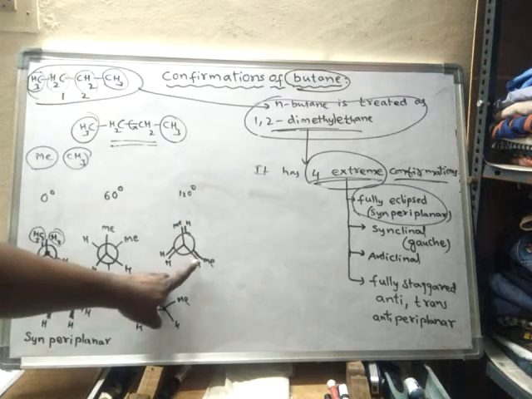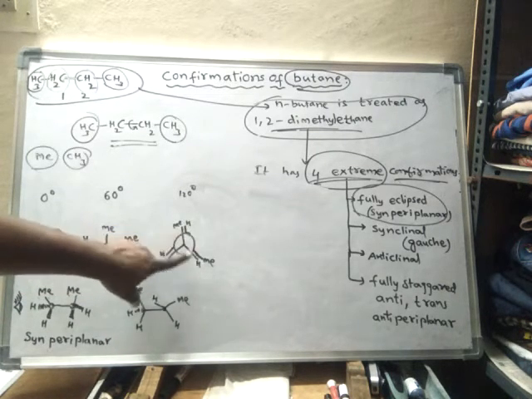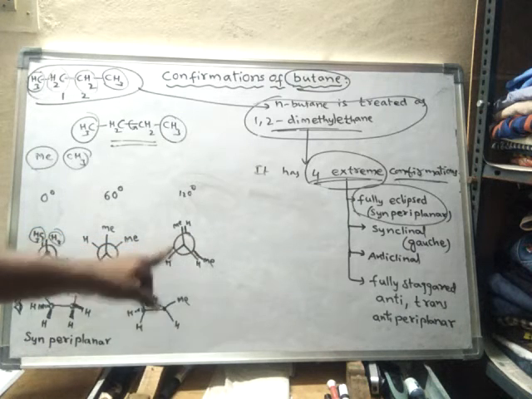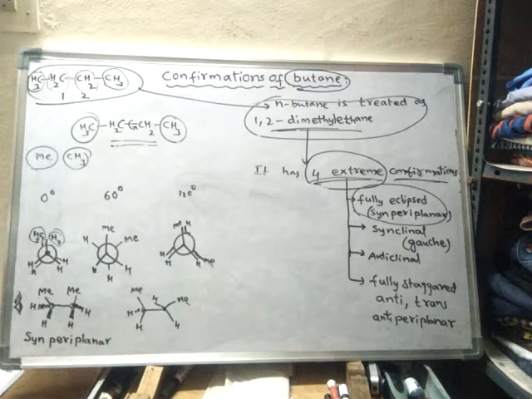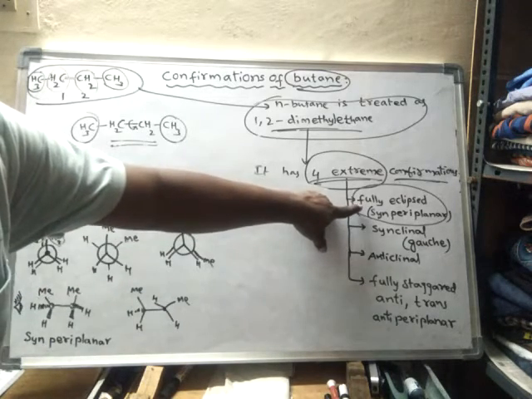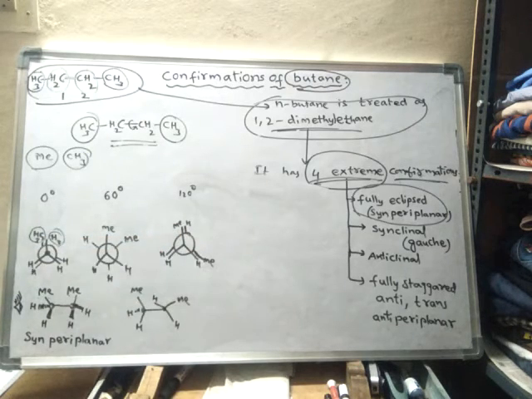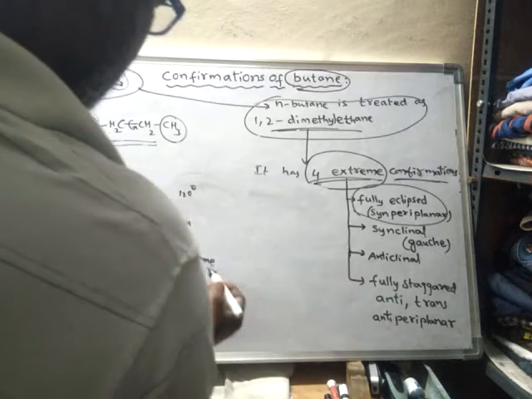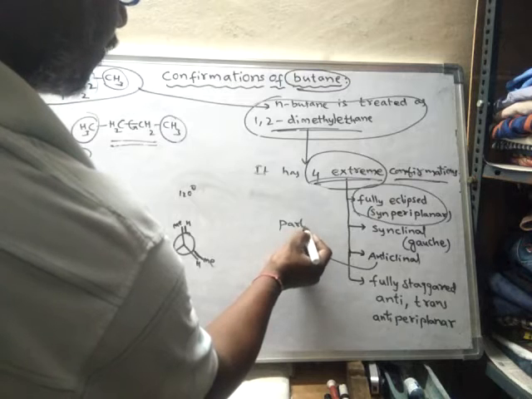So now again an eclipsed form is formed, but in this eclipsed form the methyl groups are not present at 0 degrees dihedral angle. Here the dihedral angle between these two methyl groups is 120. When the dihedral angle between the methyl groups is 0, it is said to be fully eclipsed. If the dihedral angle is not 0, if it is 120, then it is said to be partial eclipse, or simply anticlinal.